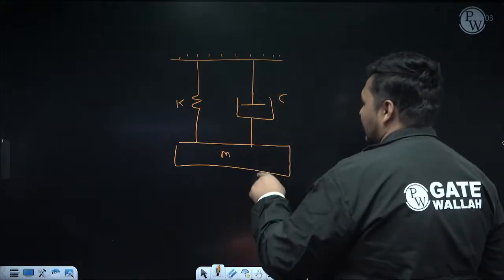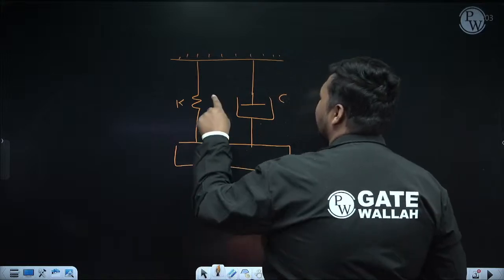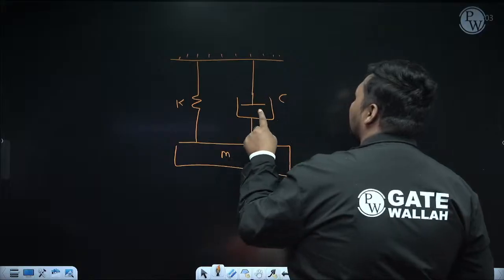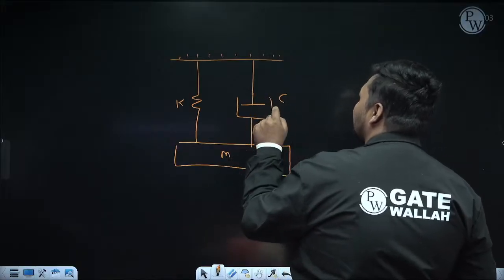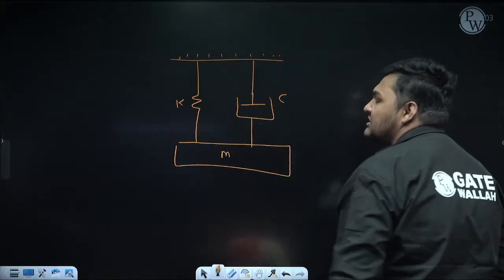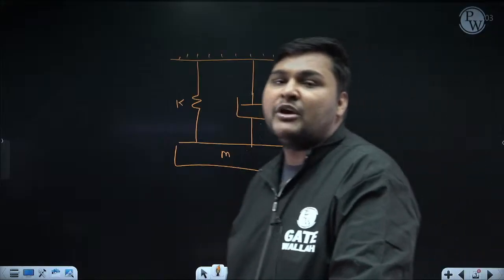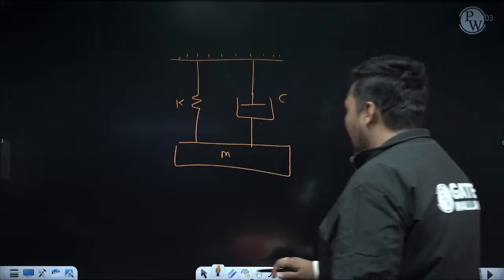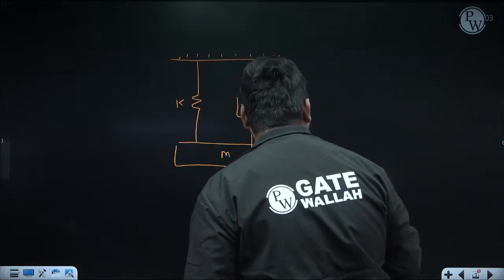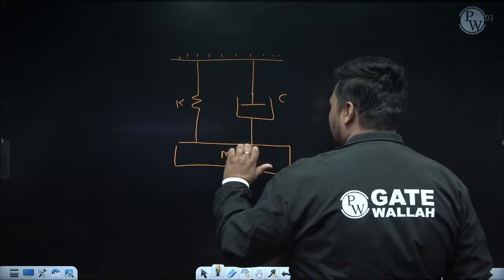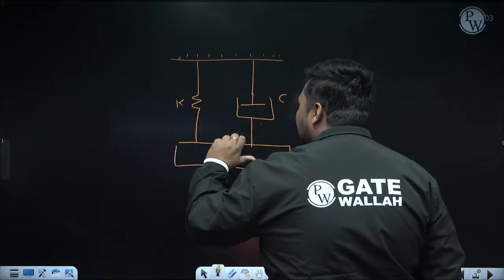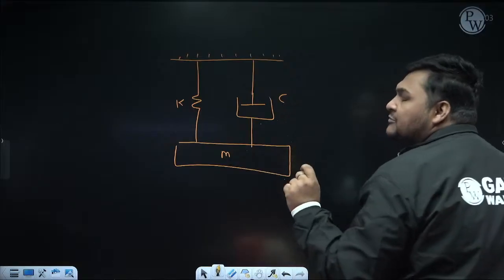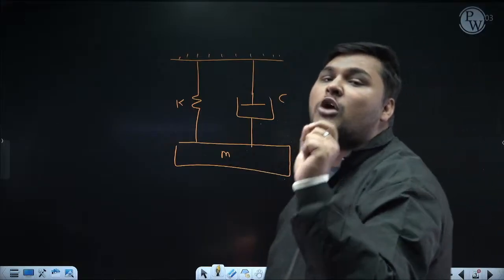This is the simple general case of free damped vibration. With this point mass we have attached a spring whose stiffness is K. Parallel to the spring we have attached a device known as a damper, and whenever a damper is present in the system, it provides damping or resistance in the vibration. It is free damped vibration because to initiate the vibration, I am disturbing the mass from its mean position by applying an impulse force. Impulse force means we apply this force for a short duration.